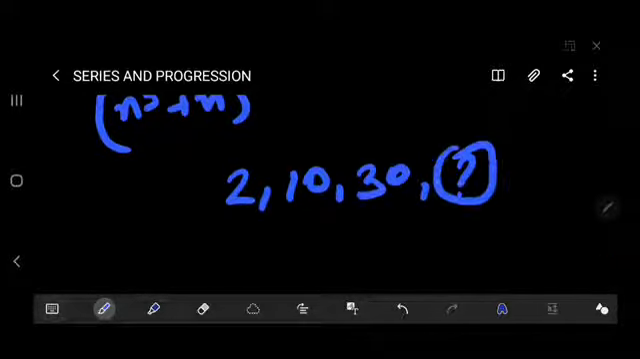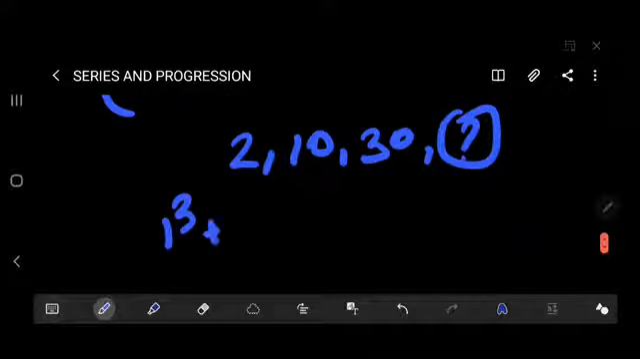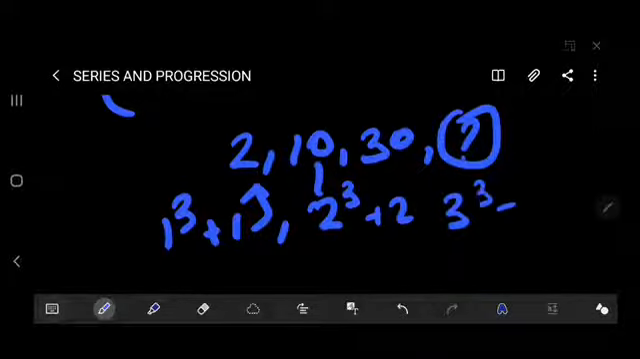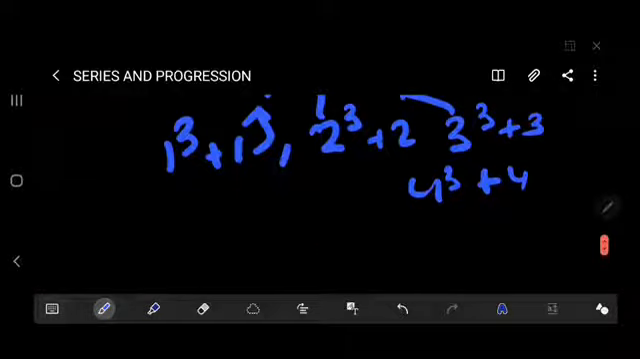Thereafter the next series will be the n cube plus n series. Here's the example: 2, 10, thereafter 30, thereafter question mark. So here's the n cube plus n series. For this, 1 cube plus 1 is 2, thereafter 2 cube plus 2 is 10, thereafter 3 cube plus 3 is 30, thereafter 4 cube plus 4 is 68. So your answer will be 68.